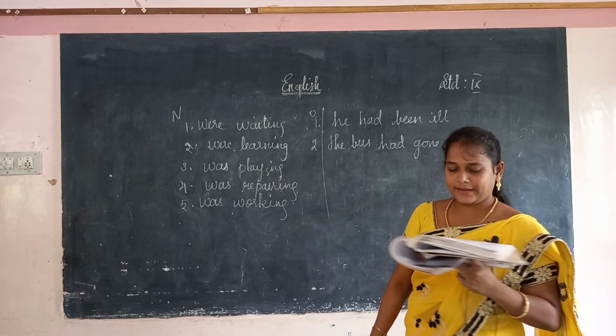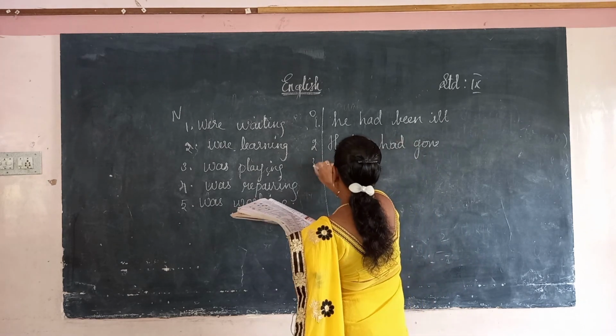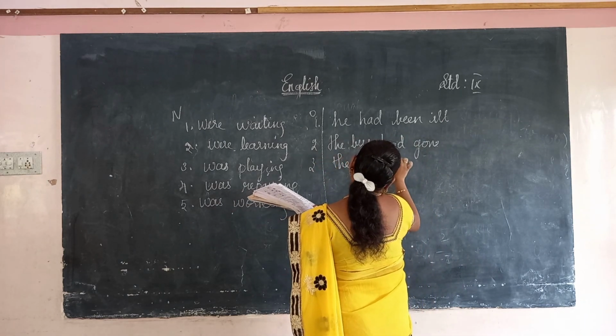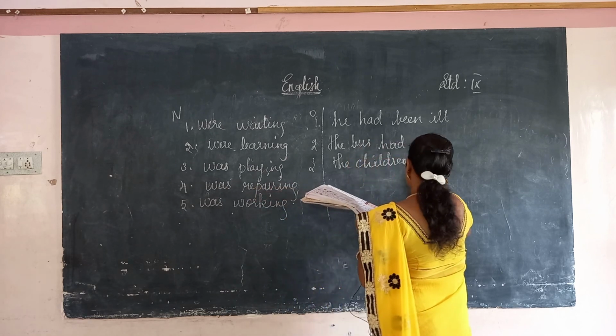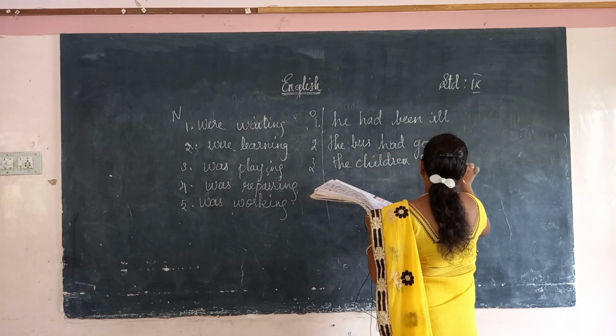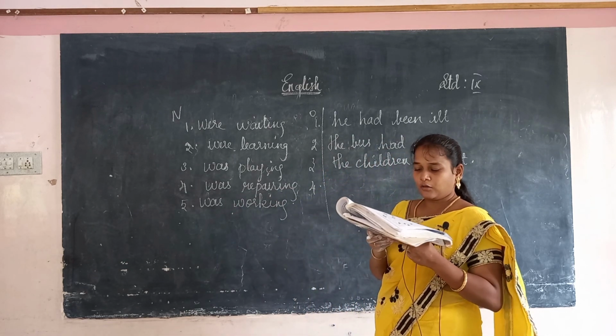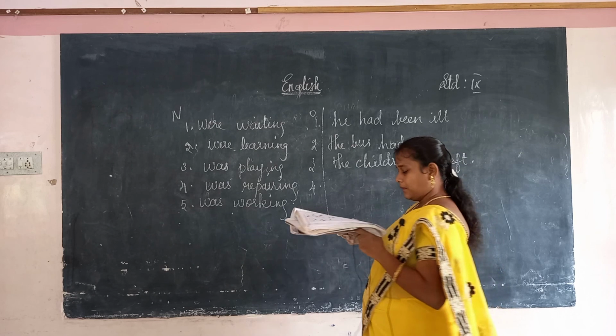Third one, when we reached the park, the children had left. Fourth one, Sarla did not want to see her dash mother.